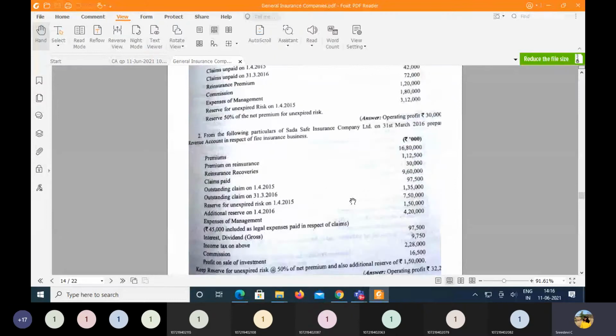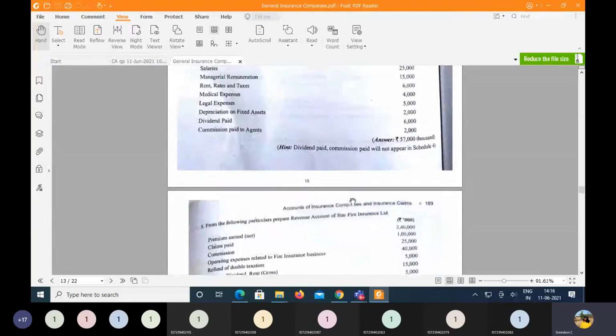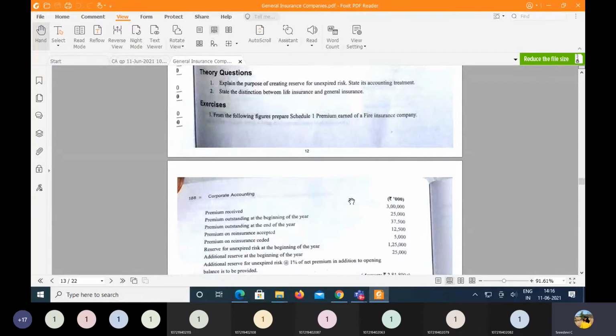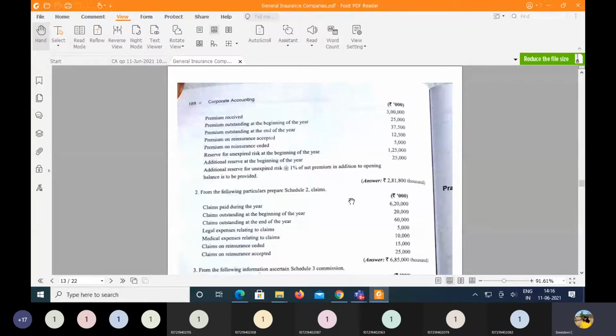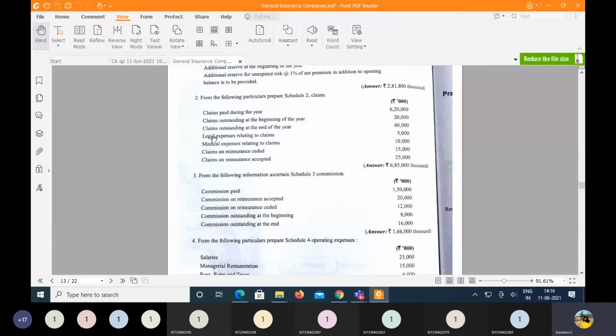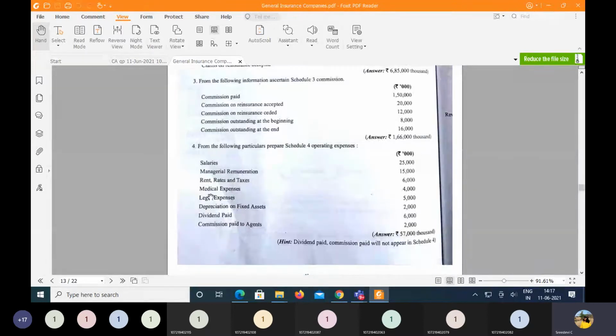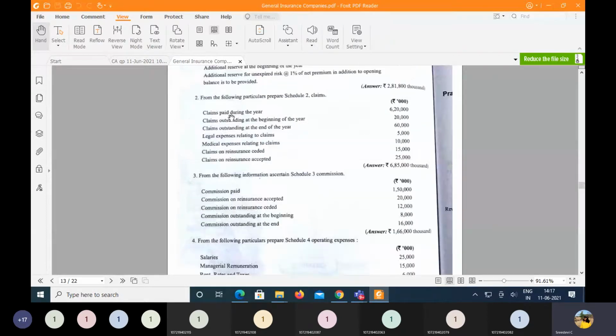So now I'm going to do the essay problem because the remaining short questions, that is the second one wherein we need to calculate the claims, third one it is about calculation of the commission, fourth one it's about the operating expenses. So I hope you will be able to do these short questions by yourself, because as you're almost used to